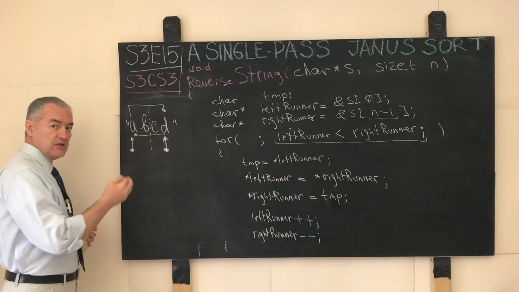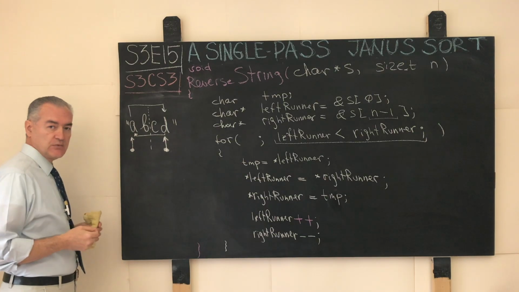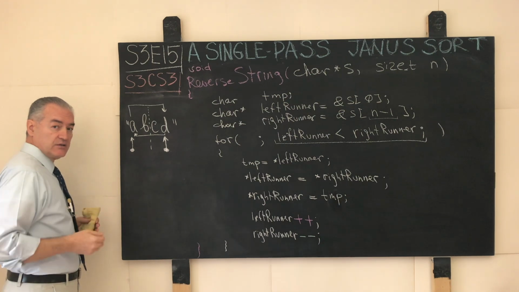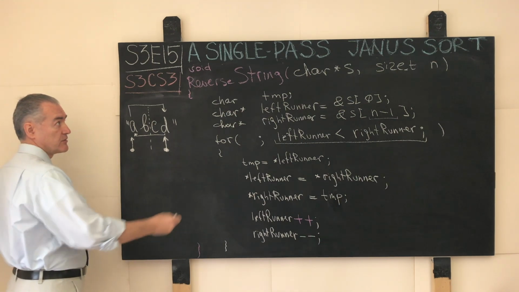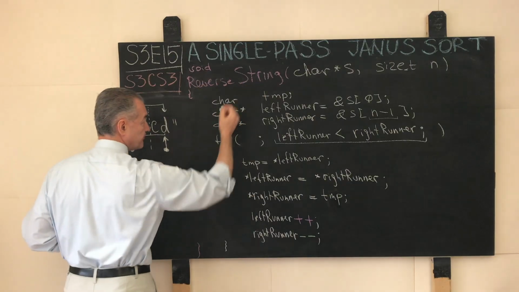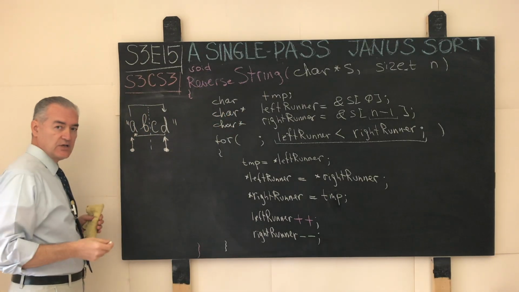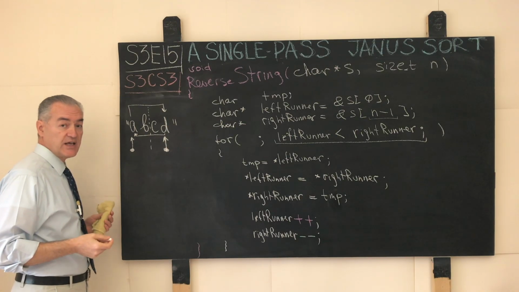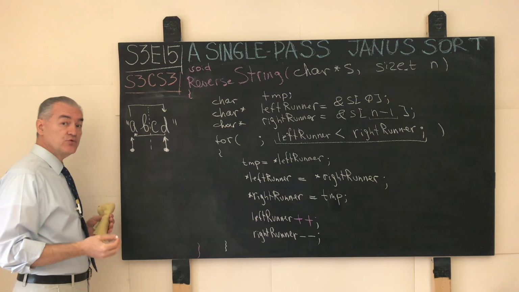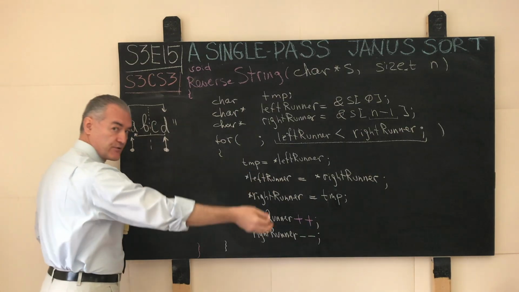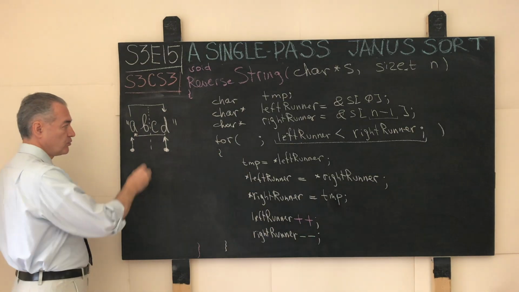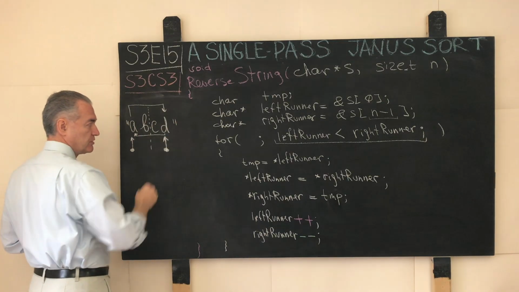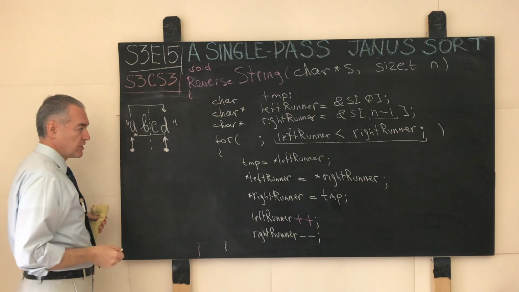Here, however, in the previous image, I put the radios or walkie-talkies for the two runners. In this image, for the algorithm that will reverse the input string, I put the slingshots for our runners, because this time the runners don't really have to communicate. All they have to do is act. They have to throw or launch, let's say, whatever character they see at their current position toward the opposite runner.